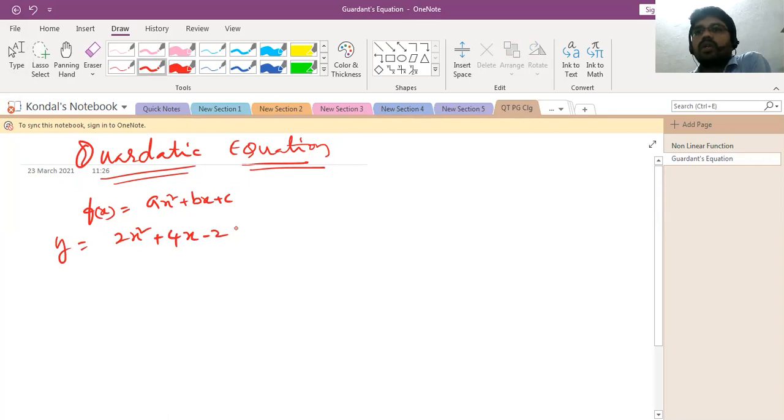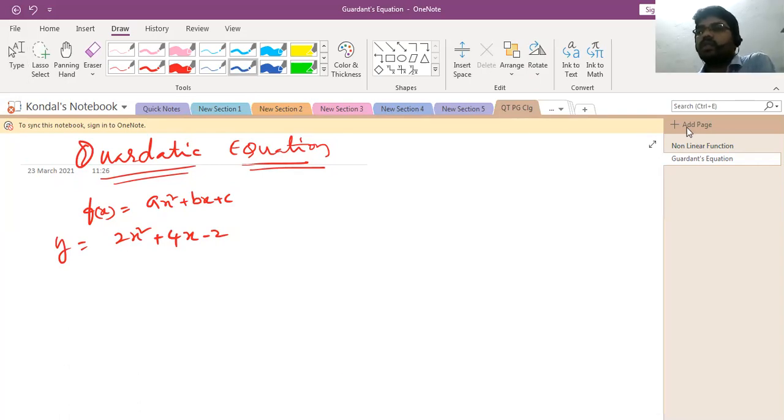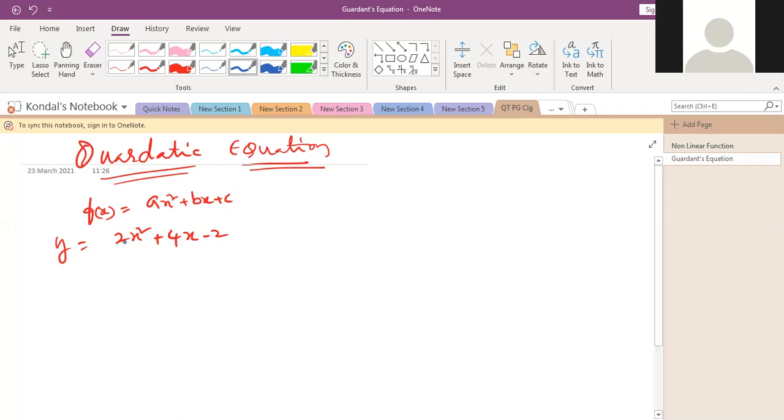Is it a quadratic function, cubic function or linear function? Quadratic function.